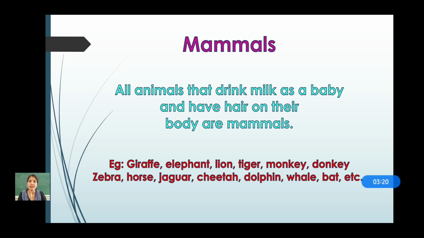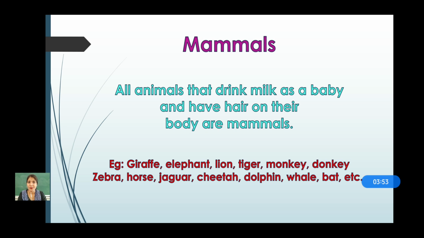But other animals like birds, have you seen birds giving milk to the babies? No, they directly feed through their beak, isn't it? In movies, on television also you have seen this. Okay, so mammals, they feed their babies with their milk. Examples are giraffe, elephant, lion, tiger, monkey, donkey, zebra, horse, jaguar, cheetah, dolphin, whale and bat.